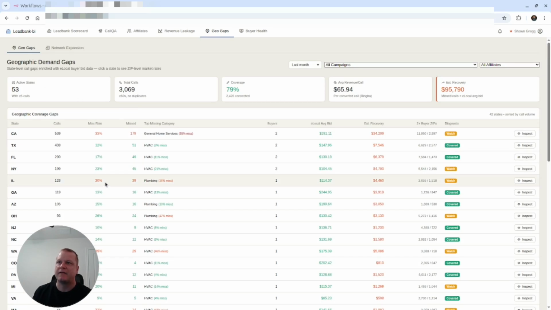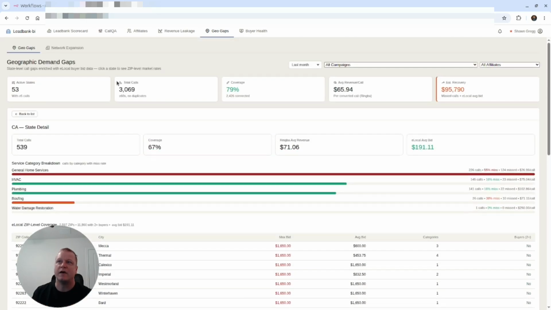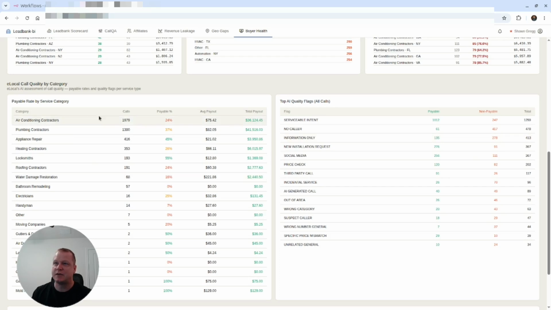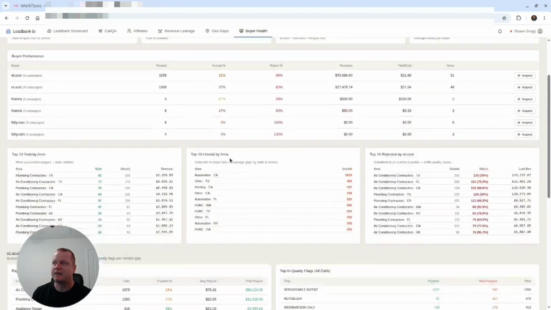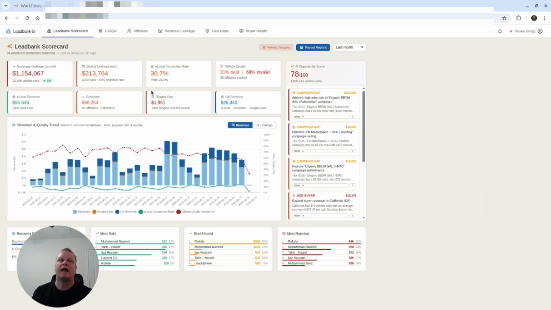We also have geographic demands. We can go in and inspect by zip code and get an idea of where there's areas that we could be addressing and making better connections for these calls. We also get a lot of details regarding those demands and the health of our buyers for the calls that we do provide. This is really helpful. Again, it can be reported by affiliate or by campaign. There's a lot of data here, and a lot of it is valuable to see at face value in the interface, but there's so much data here.